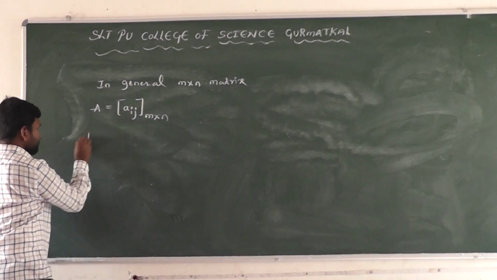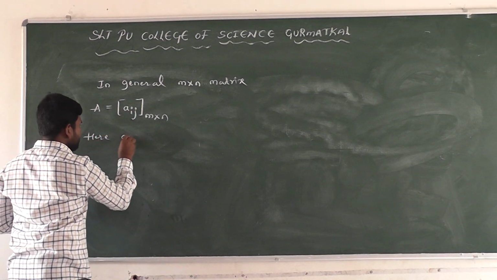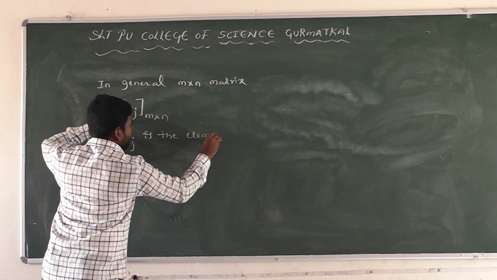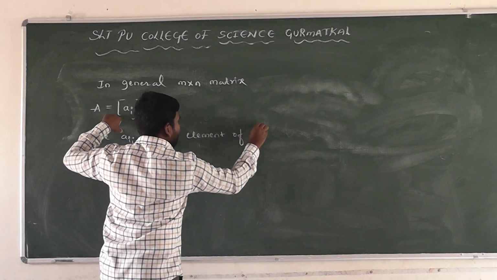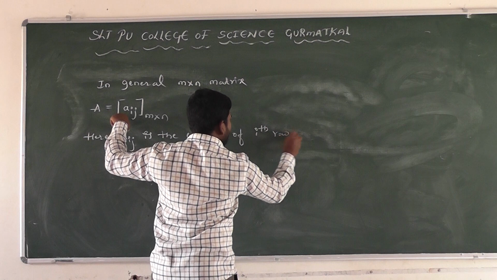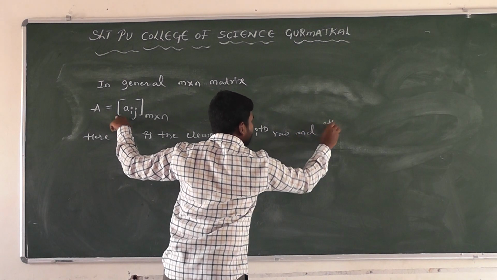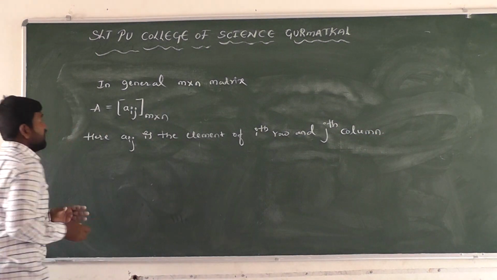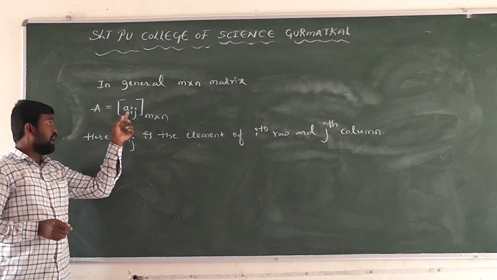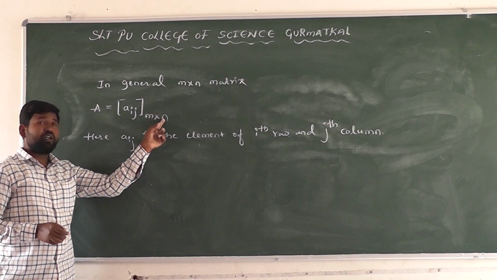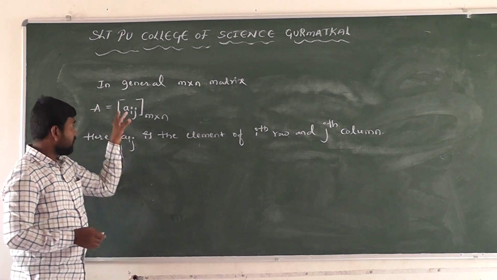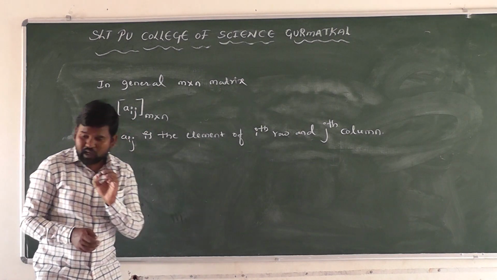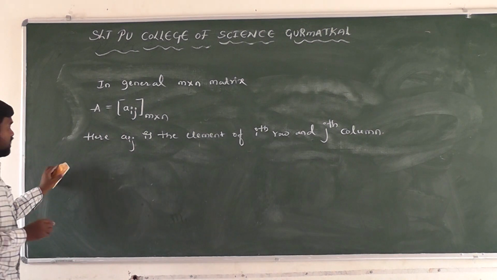Here a_ij is the element of the ith row and jth column. In general, for an m cross n matrix, A equals a_ij. Here m is the number of rows and n is the number of columns. a_ij is the element of the ith row and jth column. Here i is the row number and j is the column number.